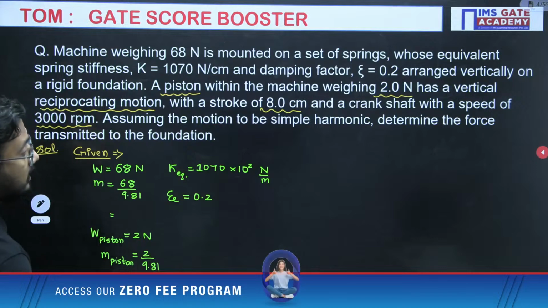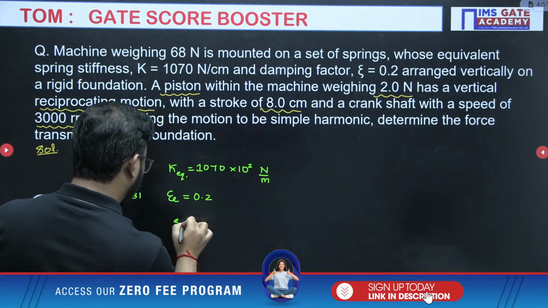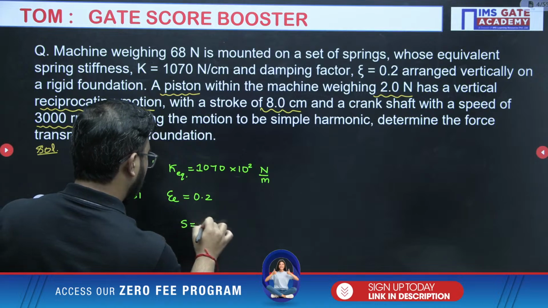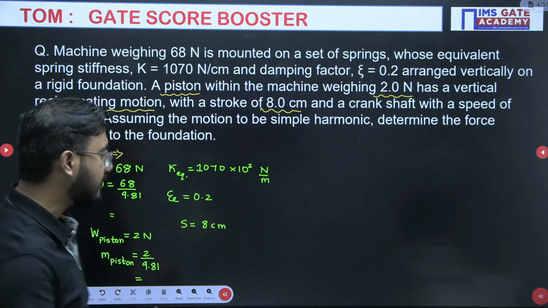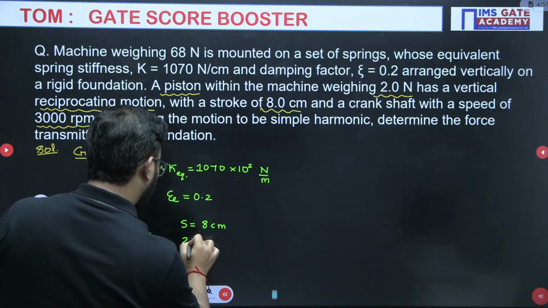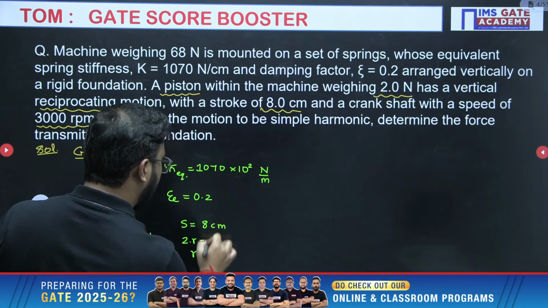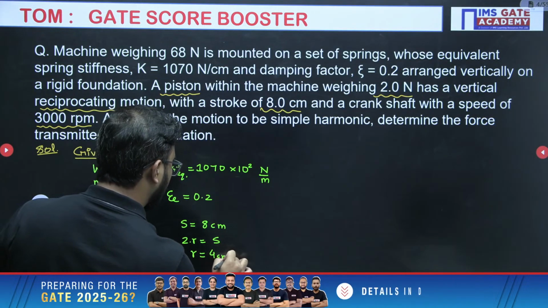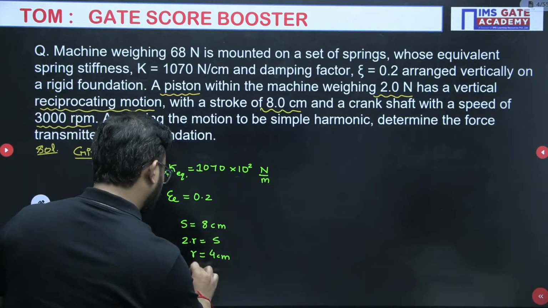Apart from that, stroke equals 8 centimeter. I hope you know already that stroke equals twice the crank radius. So crank radius will be 4 centimeter. And RPM they have given as 3000 RPM.